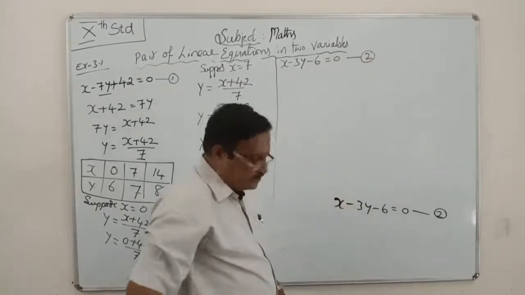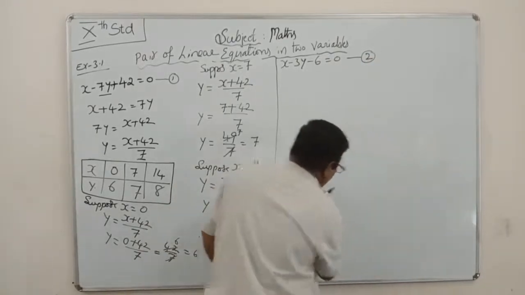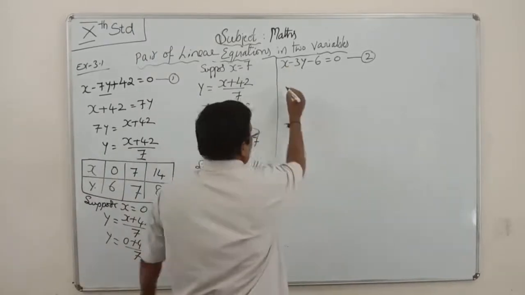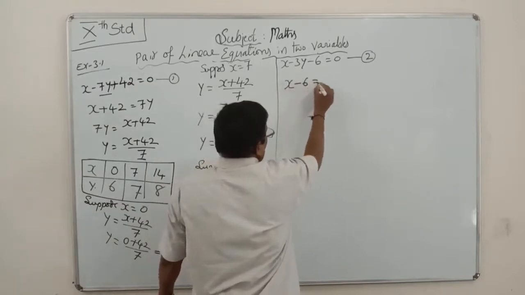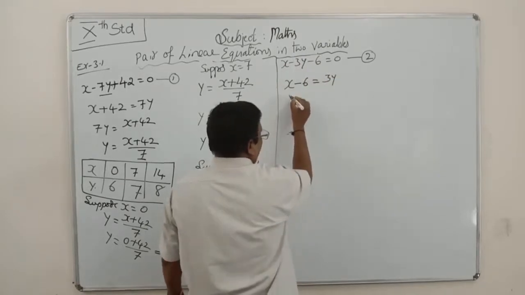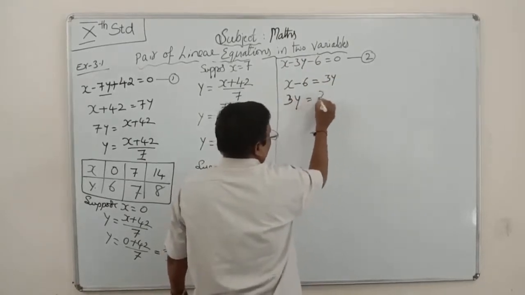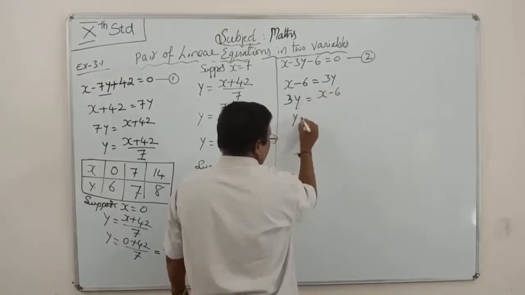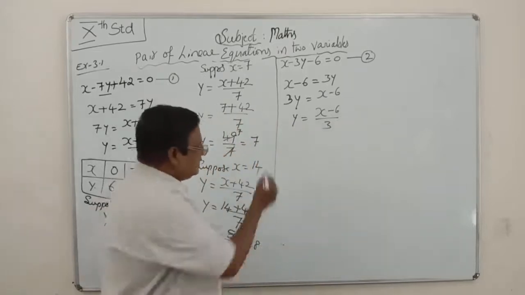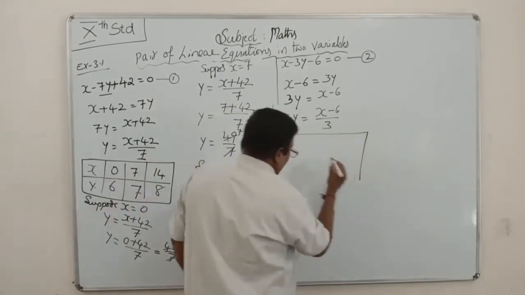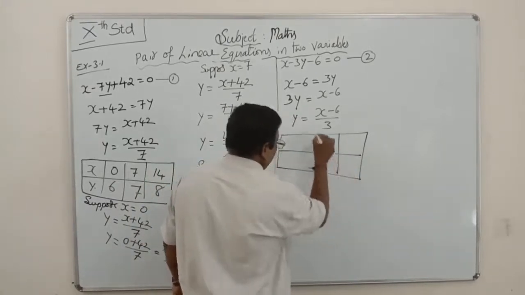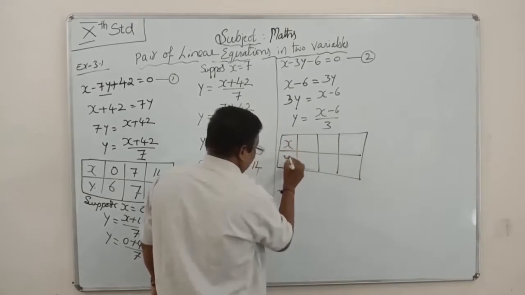For this equation also, you have to find y. Here the y value has a minus sign, so you transfer the other terms. X minus 6 is equal to this one. Minus 3y comes to this side as plus 3y. Reverse it: 3y is equal to x minus 6, so y is equal to x minus 6 by 3. For this equation, you draw a box and find the values. This is the x value, this is the y value.